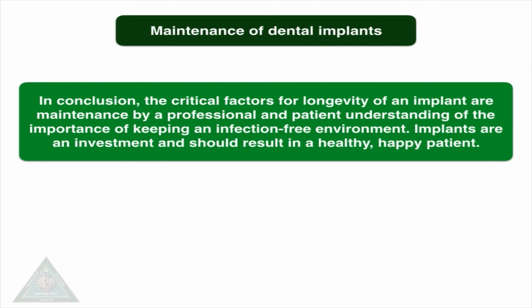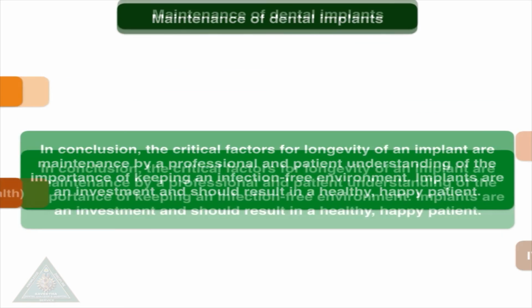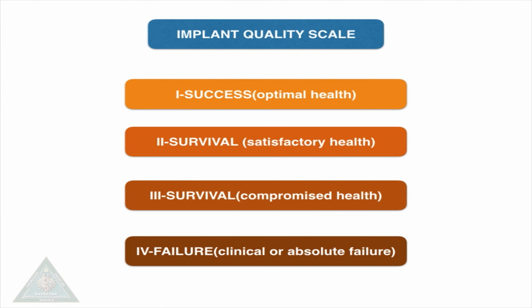In conclusion, the critical factors for longevity of an implant are maintenance by a professional and the patient's understanding of the importance of keeping an infection-free environment. Implants are an investment and should result in a healthy and happy patient. This is the implant quality scale, where group 1 is success, which has optimal health; group 2 is survival, which has satisfactory health; group 3 is survival, which has compromised health; and group 4 is failure, which is clinical or absolute failure.